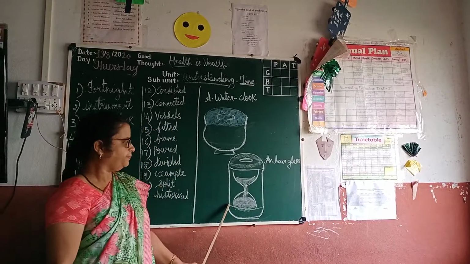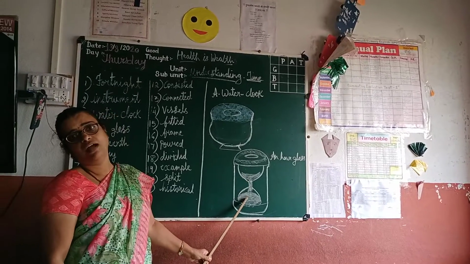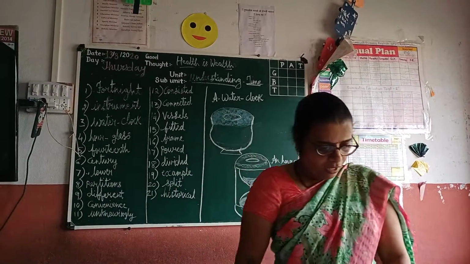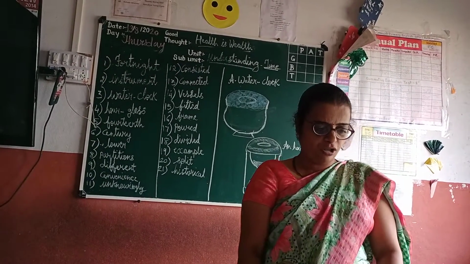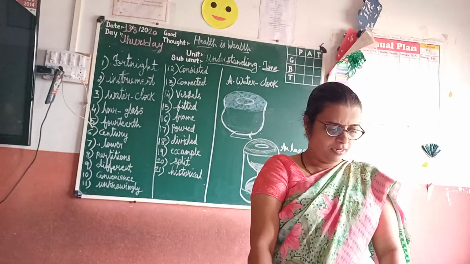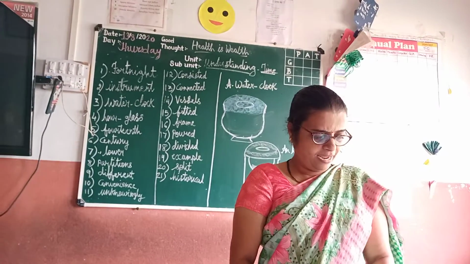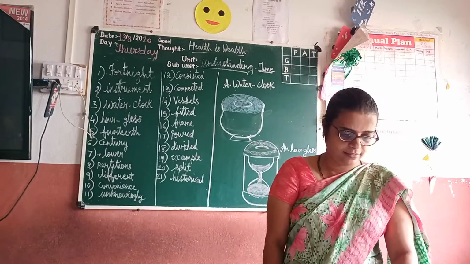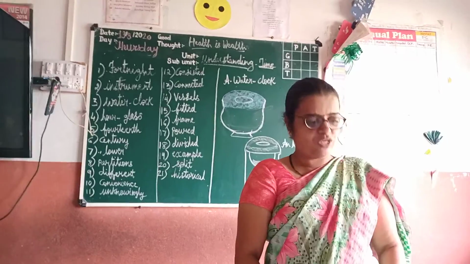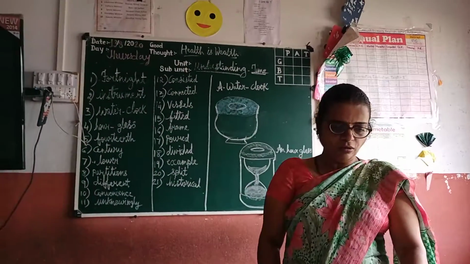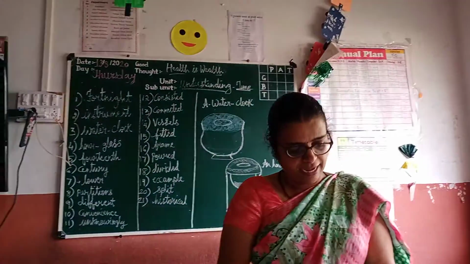This is the wooden frame, and here is the connecting hole passing the sand from the upper vessel to the lower one. The hourglass was constructed in such a way that it took 1 hour for all the sand to fall from one vessel into the other. The clock was turned over as soon as all the sand had fallen into the lower vessel. This is how a period of 1 hour was measured, and these clocks were used in India too. So water clocks, clocks and calendars are instruments used for measuring time.